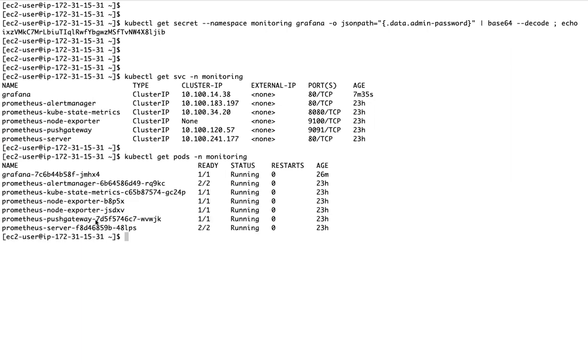So Prometheus is running as a pod. Inside this, we have some file.